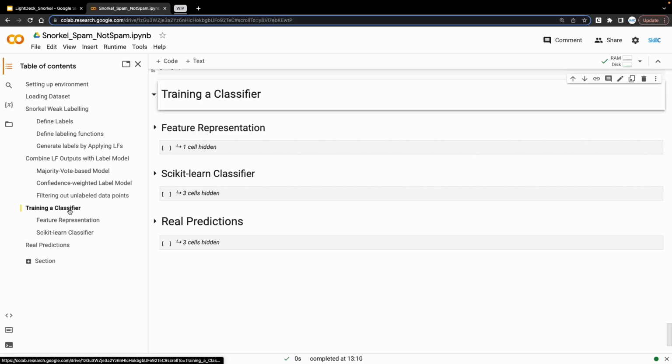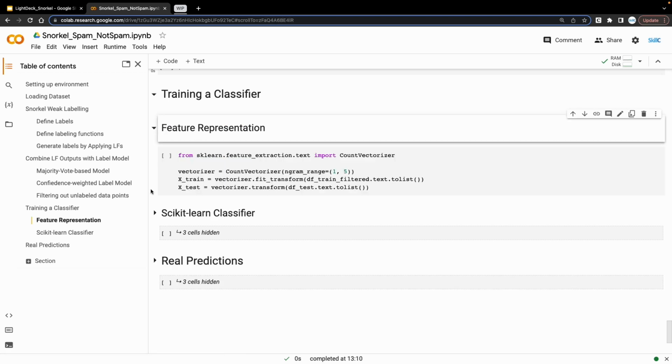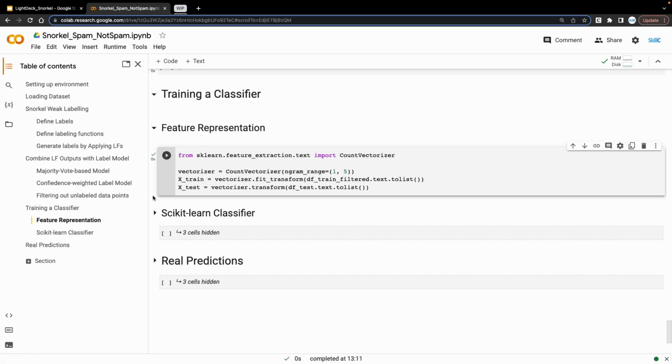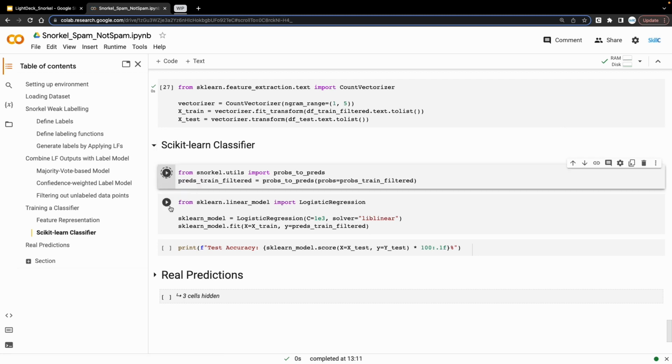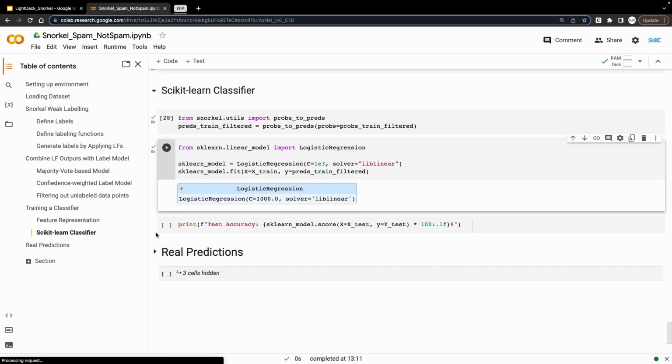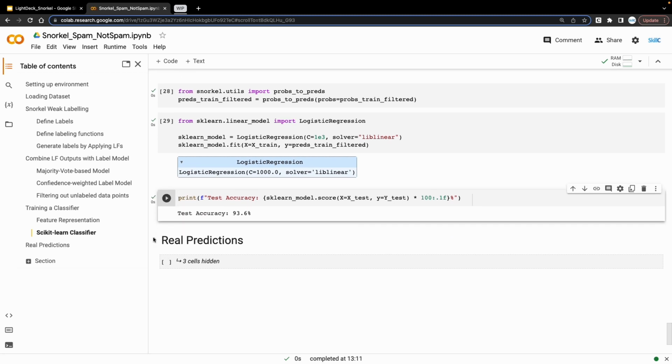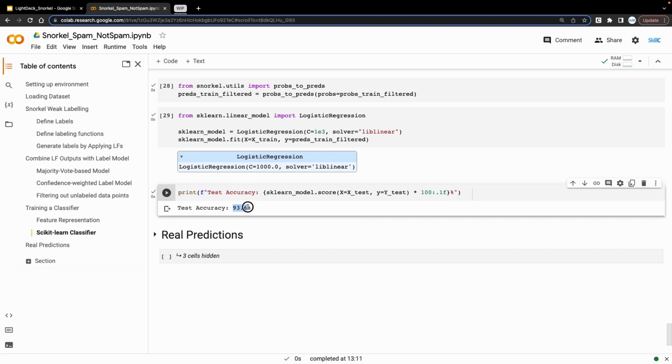Now we are going to train our classifier. So finally, we have got the final label dataset, and we are good to move on to training a machine learning model based on this data. First step for this would be to represent our data in form of a vector. For this, we are using CountVectorizer here. Now let's train a simple logistic regression model on our dataset. We are getting a good performance score of 93.6%.